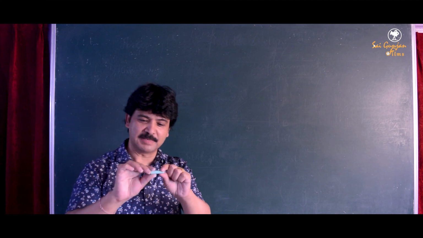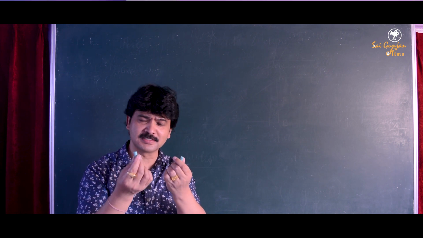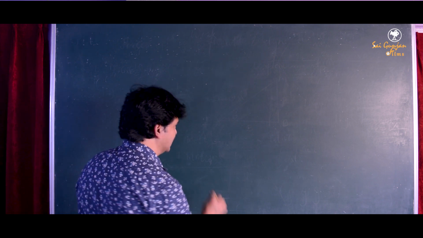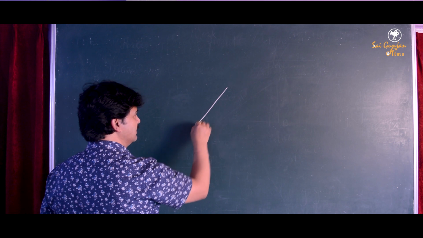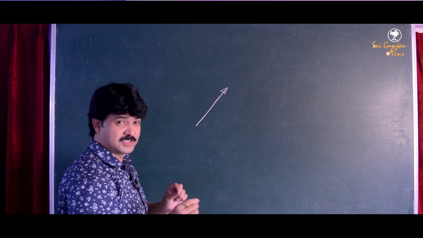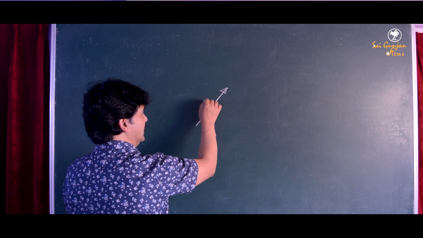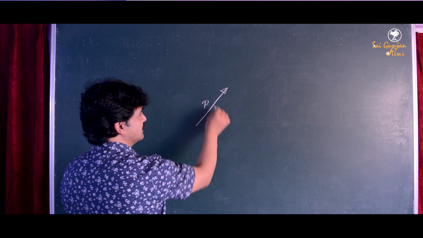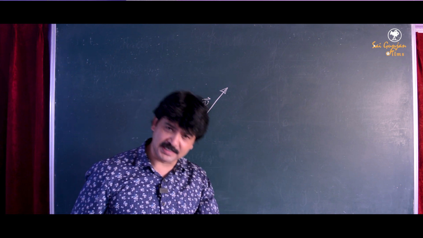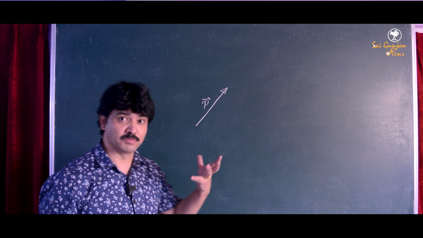Right? Now look at this chalk. When I apply force, the chalk breaks into 2 parts, isn't it? Similarly, any vector quantity, let's say this line represents vector P. Vector means it can be force, it can be displacement, it can be your weight also.